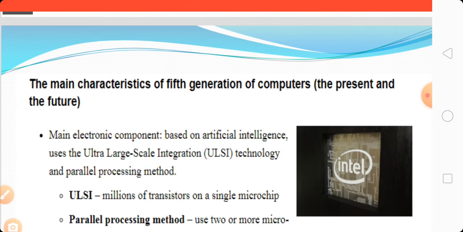But in the fifth generation, the main electronic component is artificial intelligence, and it uses ULSI technology and the parallel processing method.